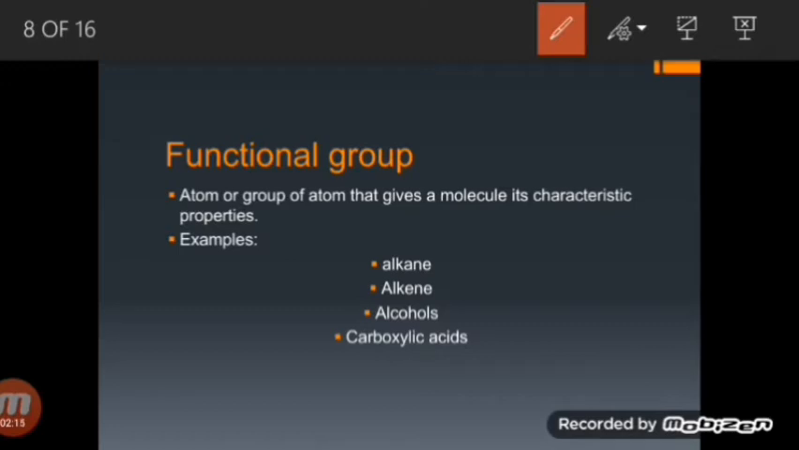What is a functional group? An atom or a group of atoms that gives a molecule its characteristic properties is called a functional group, such as in alkanes. Alkanes have carbon single bonded with carbon. Alkenes have carbon double bonded with carbon. Alcohols have one functional group, which is OH, the hydroxyl group. Carboxylic acids have COOH. This is their functional group. So these are the functional groups which are responsible for the particular or distinctive characteristics of all the compounds of each homologous series.